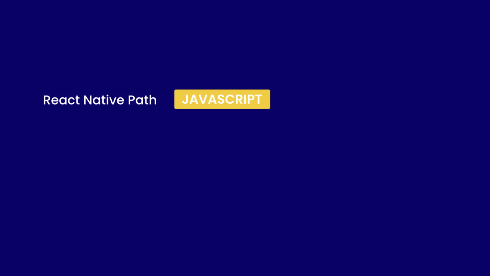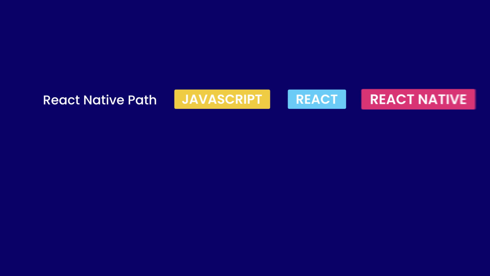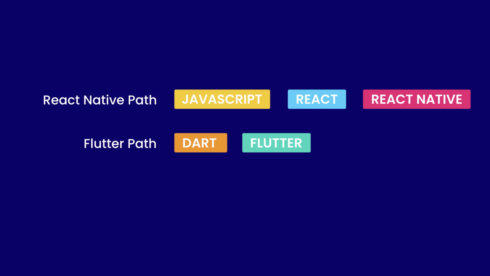If you know JavaScript well, and you also happen to know React, then React Native is the fastest way for you to get into mobile development. React Native is based on React, so everything you know about React also applies in React Native. You just have to learn some additional stuff. On the other hand, if you don't know JavaScript, then you might want to consider Flutter, because all you have to learn to get started is the Dart language and Flutter itself. It's faster than learning JavaScript, React, and React Native.